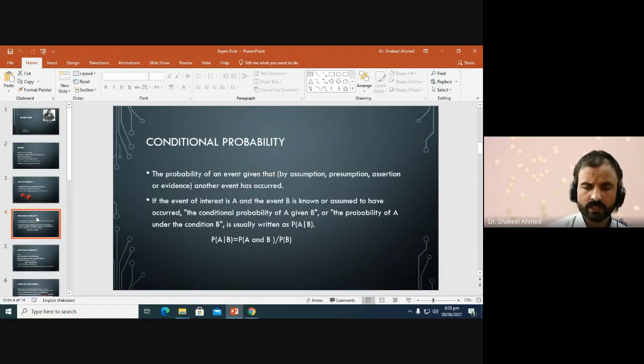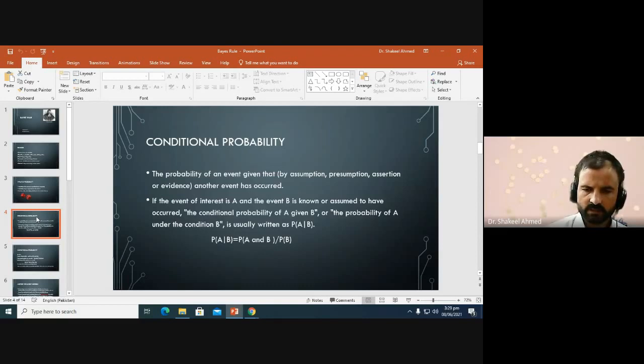So before going to the Bayes theorem, we should know what a conditional probability is. Basically, a conditional probability is the probability of an event given that another event has already occurred. If the event of interest is A and the event B is known or assumed to have occurred, then the conditional probability of A given B, or the probability of A under the condition B, is usually written as A given B.